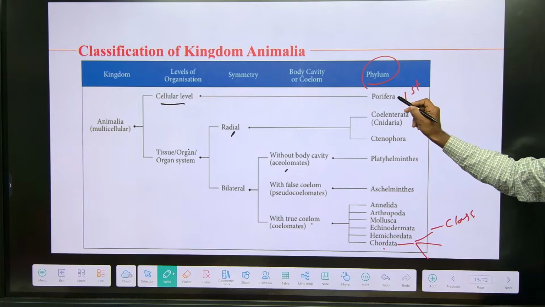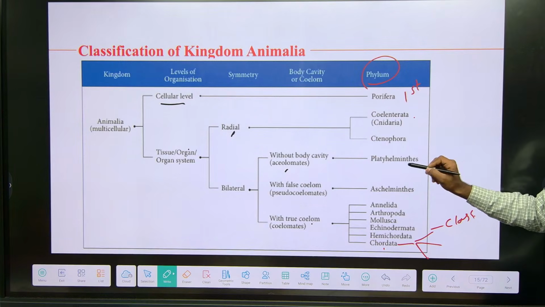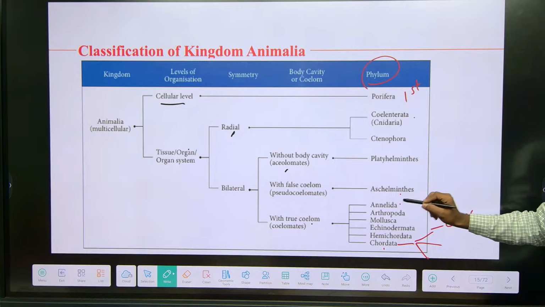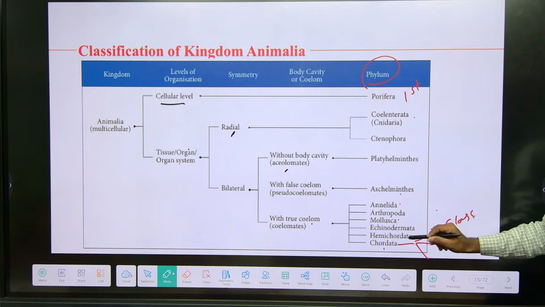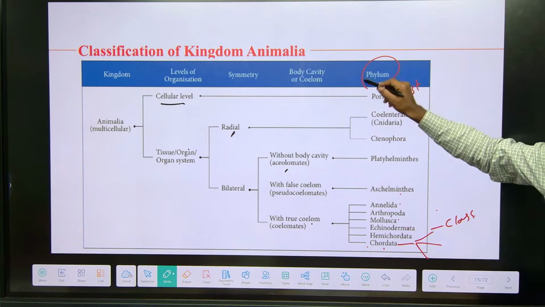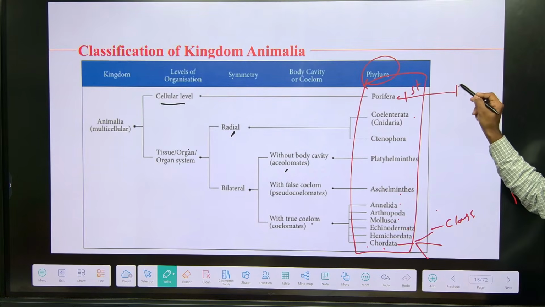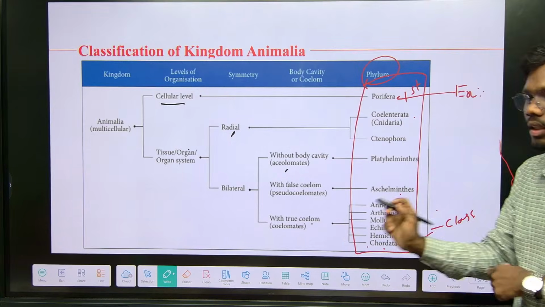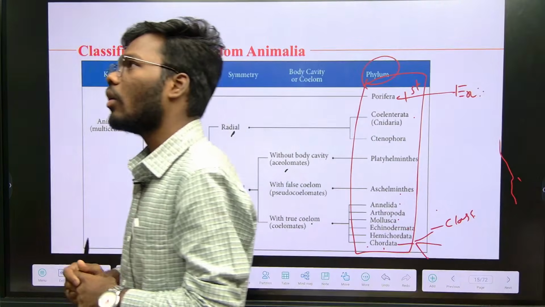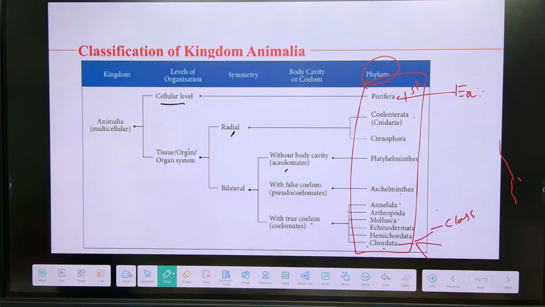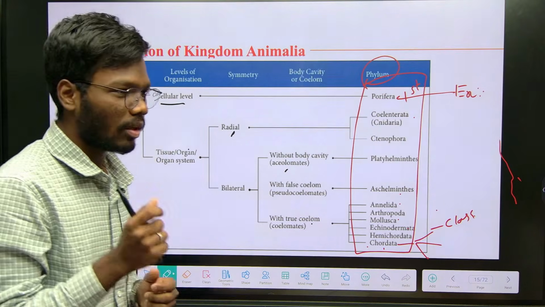Remember the phyla: Porifera, Coelenterata, Ctenophora, Platyhelminthes, Aschelminthes, Annelida, Arthropoda, Mollusca, Echinodermata, Hemichordata, Chordata. We are going to study each and every phylum with an example. I am telling you how to remember the different characteristics of a particular phylum. You have to at least remember one example.